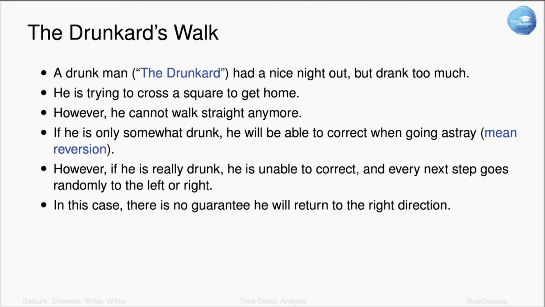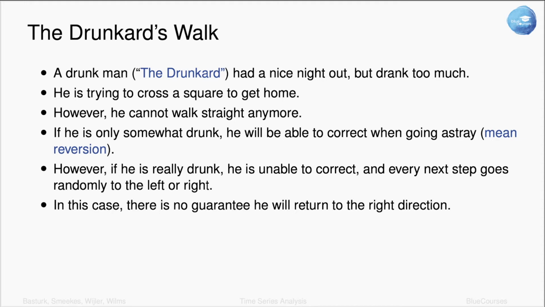Well, first, maybe he's not very drunk. Well, in that case, even if he doesn't walk straight, he walks to the side, but he will see that he's actually going in the wrong direction and he can correct for that. This is what we call mean reversion. So he can go back to the path he was actually supposed to take.